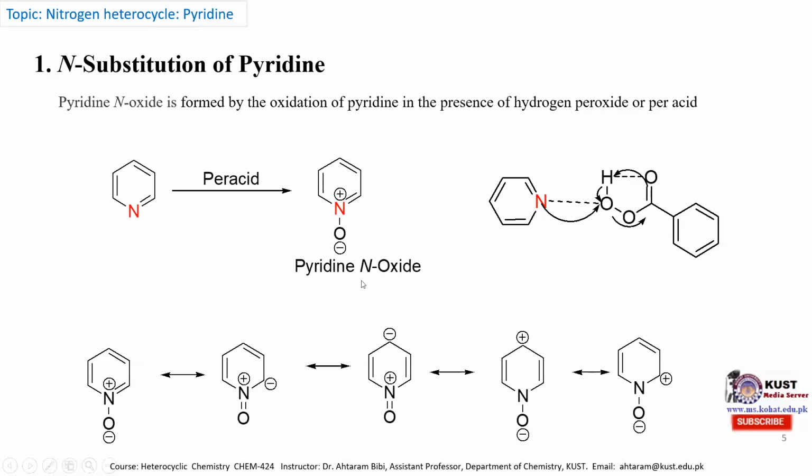So from the pyridinium N-oxide, when it is treated with various types of electrophiles and nucleophiles, we can obtain various types of biologically active compounds.